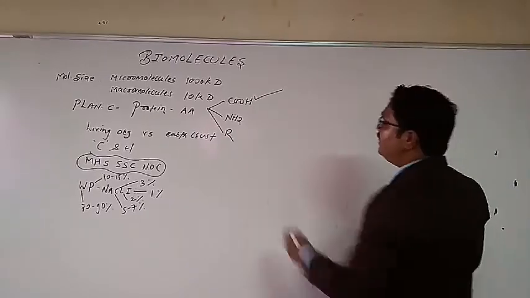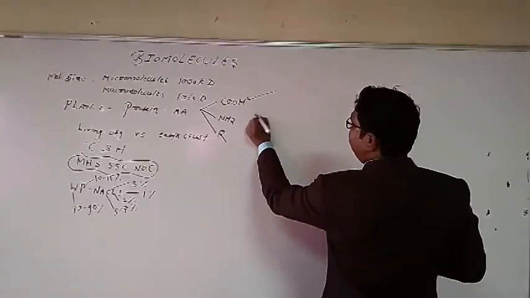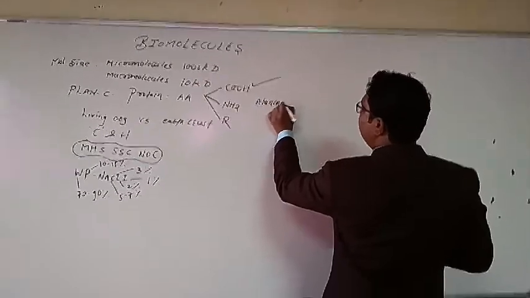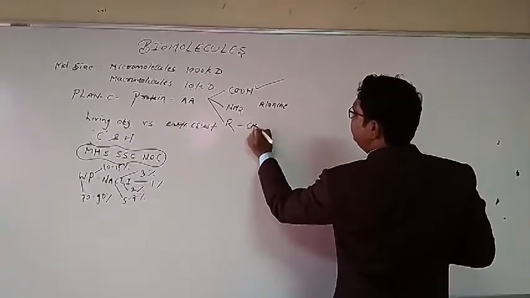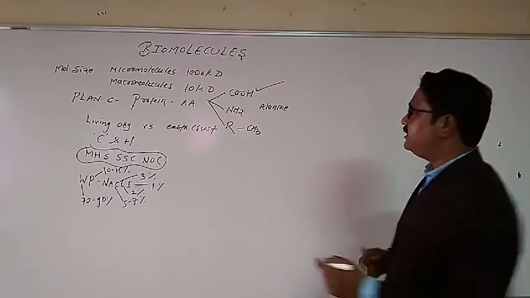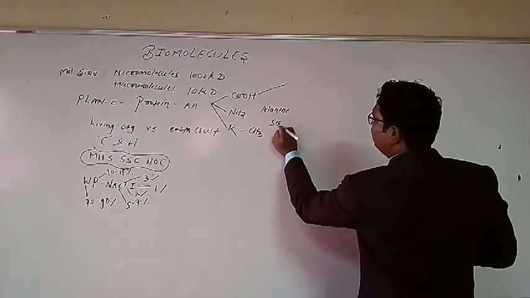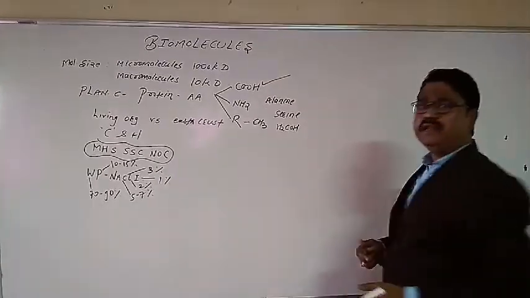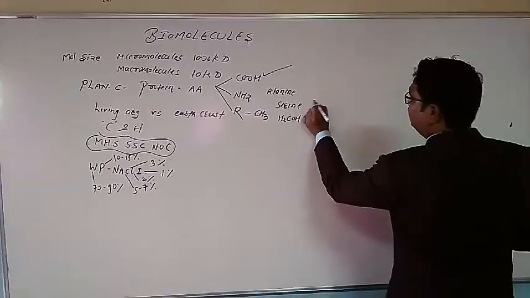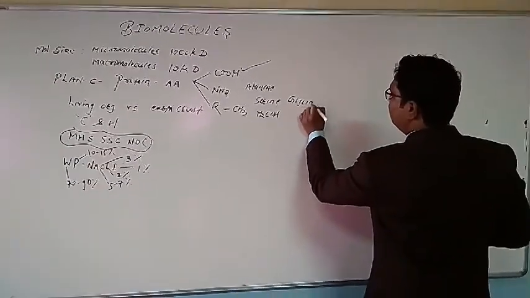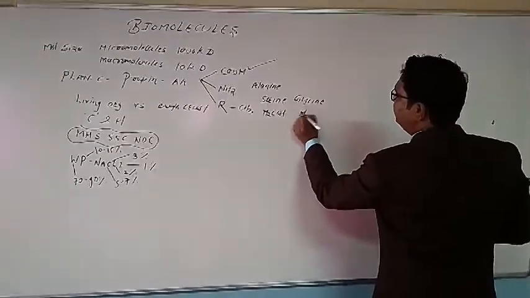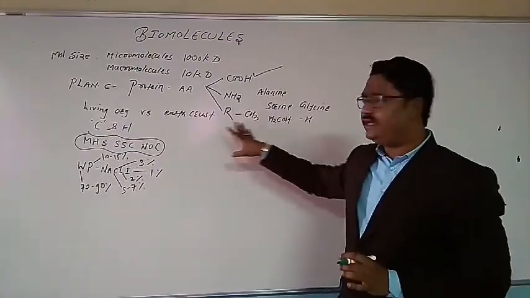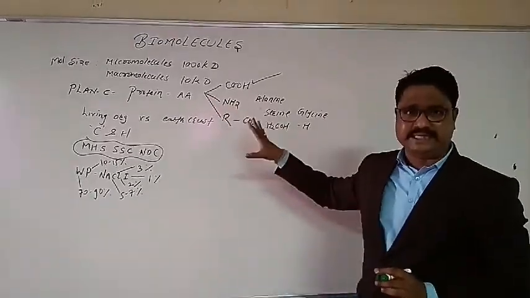For example, if the amino acid is alanine, the R chain will be CH3. If it is serine, it will be hydroxymethyl. If it is glycine, it will be just hydrogen. Okay, so you can understand that by changing the type of R chain, the amino acid changes.